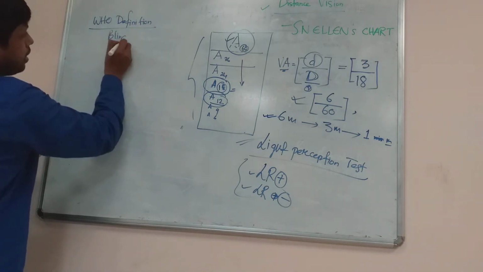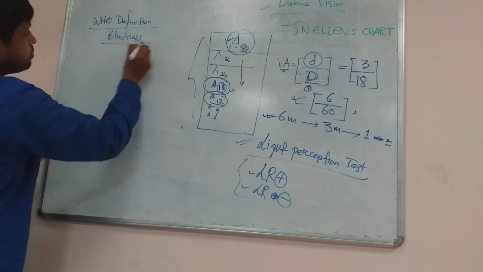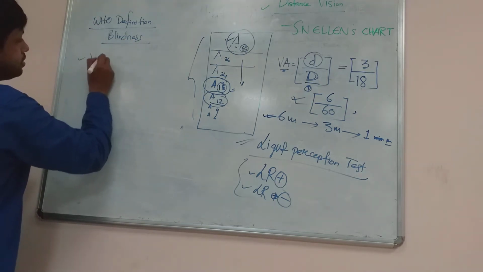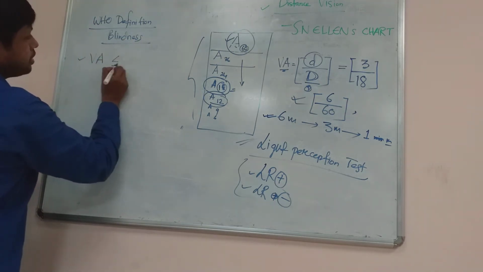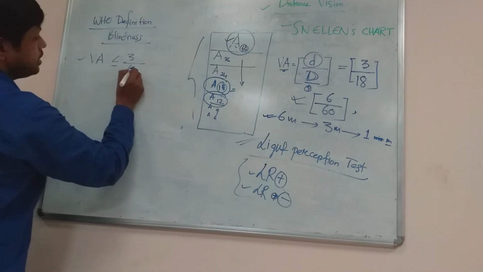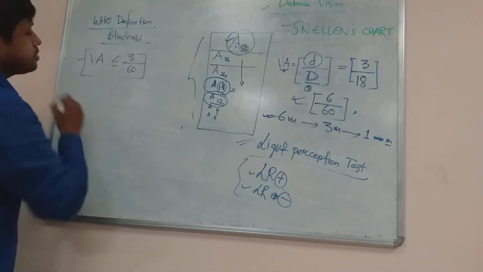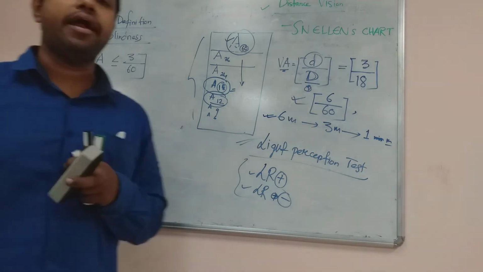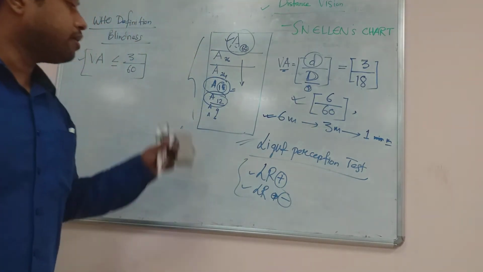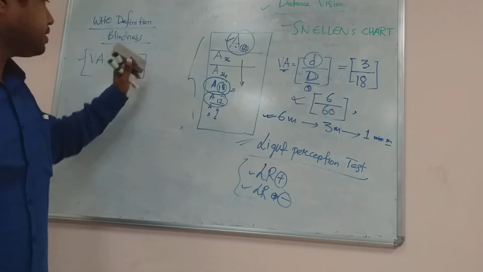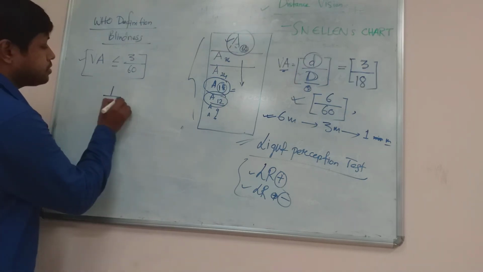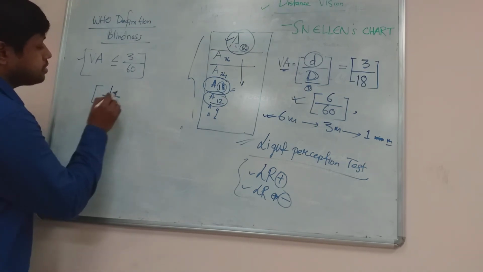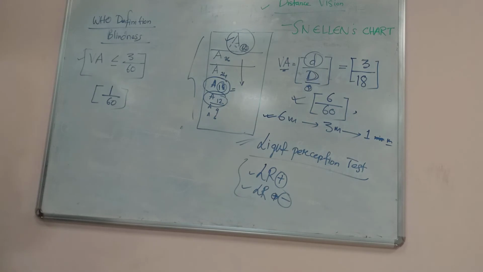According to the World Health Organization, blindness is defined as visual acuity equal to or less than 3/60 in a particular eye. Can you understand? And of course, if the visual acuity is less than 3/60, the person can have 1/60 also. Then the person is very much blind in that eye.